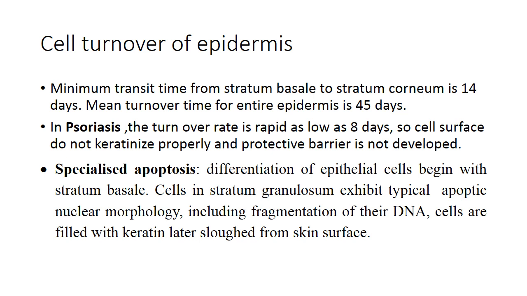Then there is another term, specialized apoptosis. As we know, there is differentiation of epithelial cells from stratum basal. So the cells in stratum basal exhibit typical apoptotic nuclear morphology, and it includes fragmentation of the DNA. The cells are filled with keratin, later when they are sloughed off from the skin surface, that is on the stratum corneum, and this is known as specialized apoptosis.